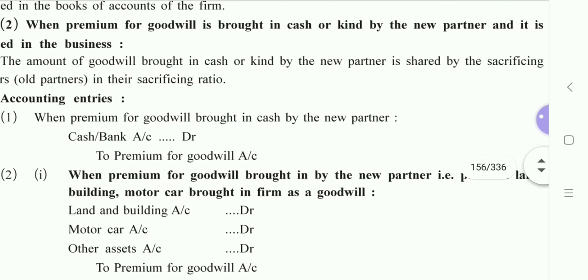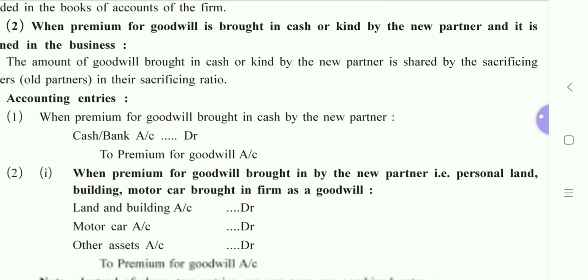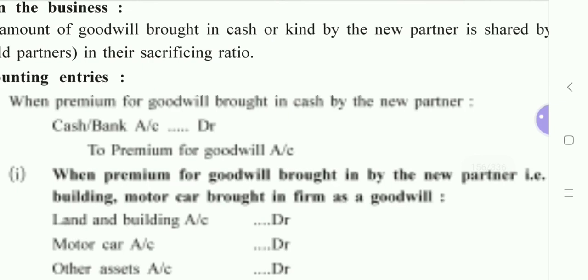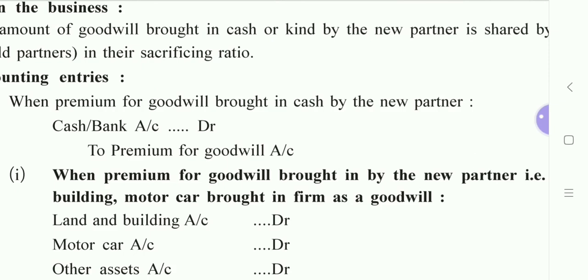So C is the new partner. The example that we are considering, A, B, C. C is the new partner. New partner has brought the amount of goodwill, premium for goodwill I mean, in cash. And I've written a journal entry, cash and bank account debit to premium for goodwill.